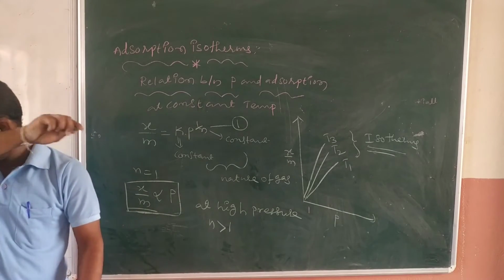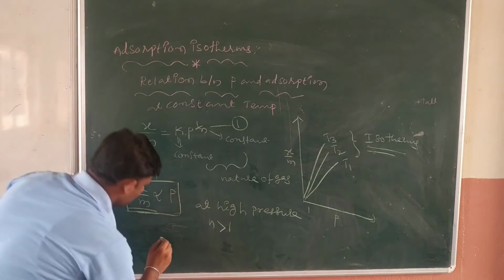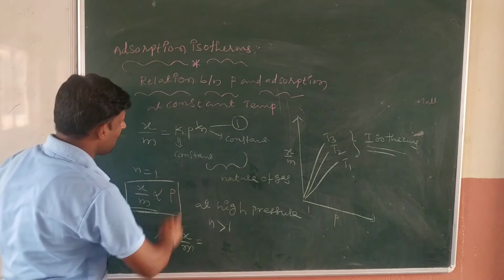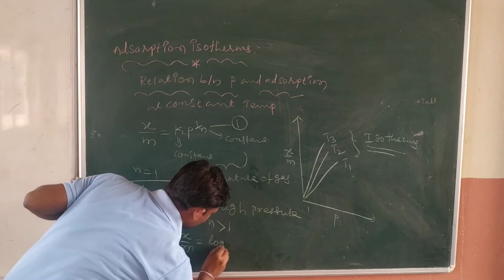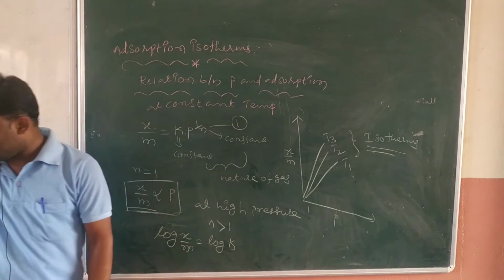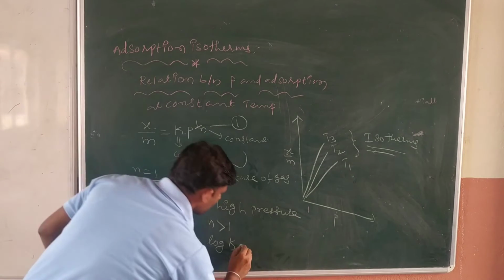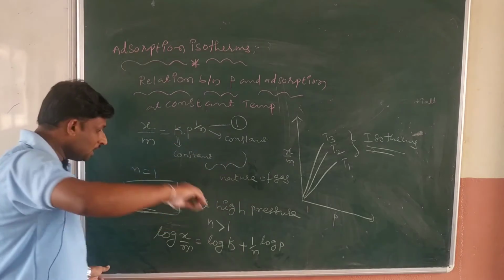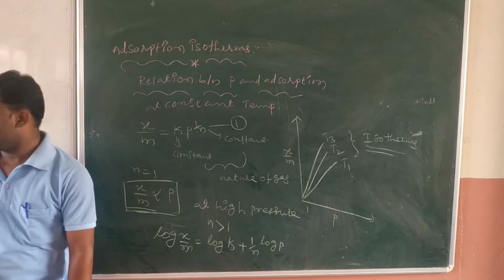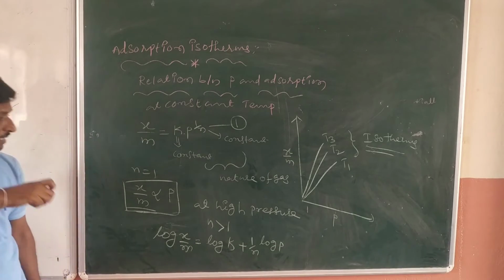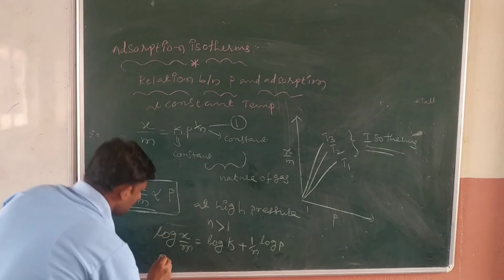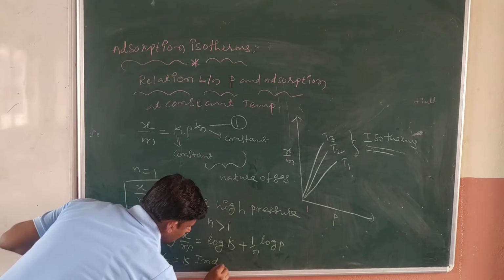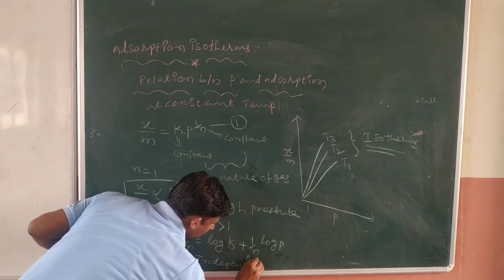That is nothing but log x by m is equal to log k plus 1 by n log p. Are you getting my point? In this case, what is happening, sir? x by m is equal to k. It is independent. p is not playing any role. x by m is equal to k. It is independent, not dependent.